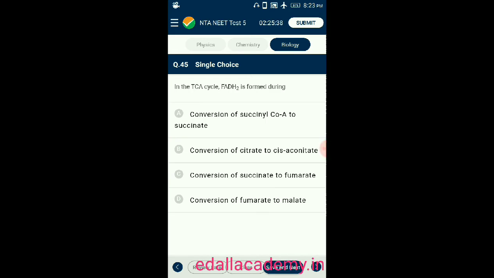Question number 45. In the TCA cycle, FADH2 is formed during: option A, conversion of succinyl CoA to succinate. Option B, conversion of citrate to cis-aconitate. Option C, conversion of succinate to fumarate. Option D, conversion of fumarate to malate. From the given four options, the correct one is option C. In the TCA cycle, FADH2 is formed during the conversion of succinate to fumarate. So the correct option is C.